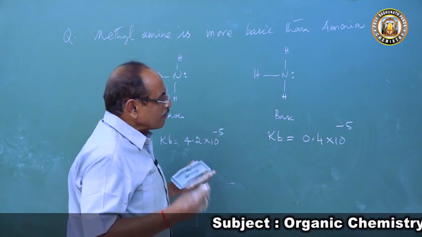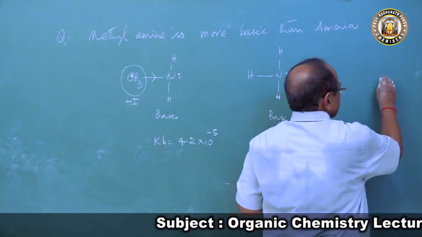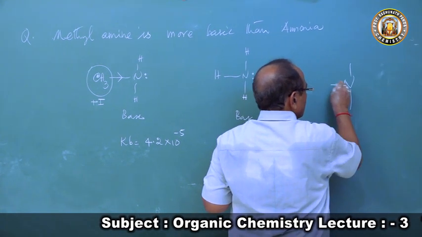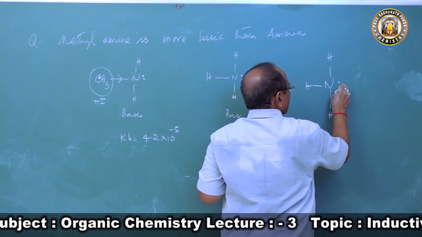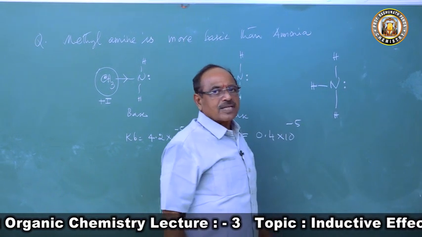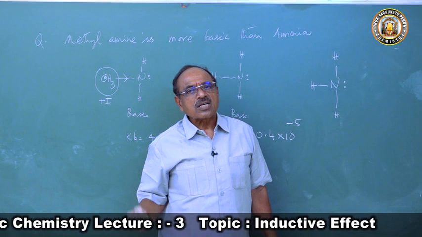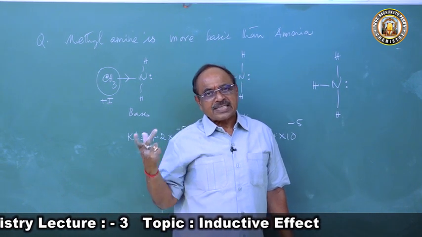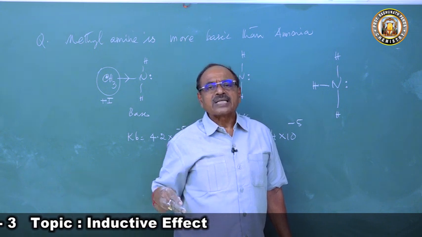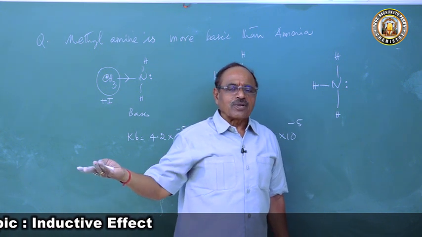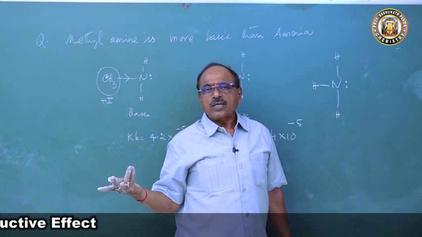So let's say what is a base? Ammonia is a base. What is a base? Those compounds which can accept a proton or donate a pair of electrons are bases.